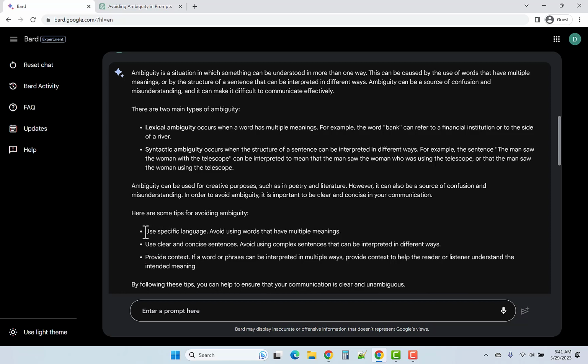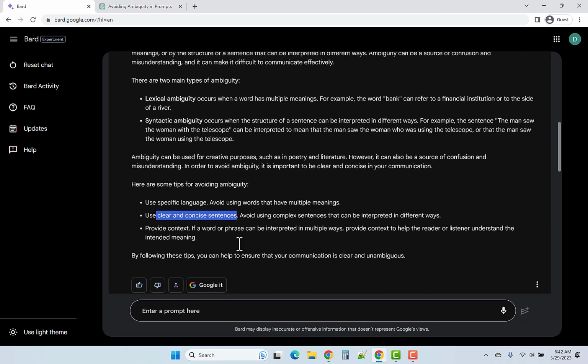So let's go back to these first ones though. Use specific language. Avoid using words that have multiple meanings, or provide some adjectives, right? That could define what type of bank you mean, right? Or provide an additional explanation that defines it. I'm talking about a bank, meaning the financial institution. And then use clear and concise sentences. Well, we have another video about that.